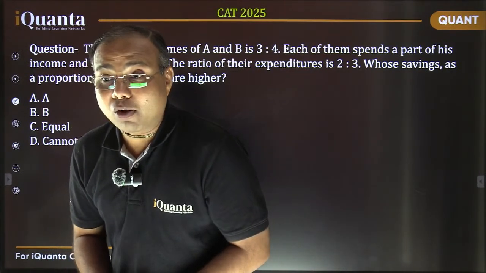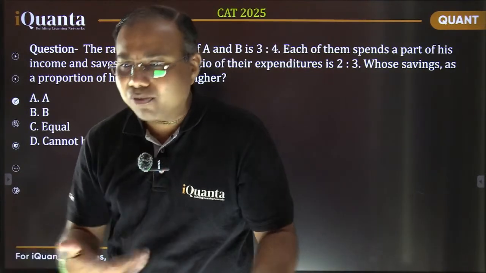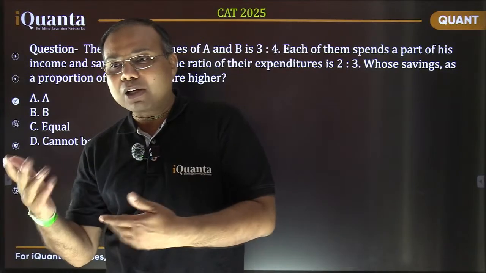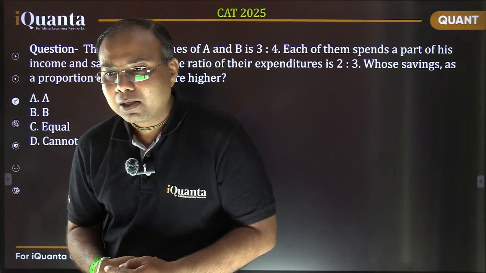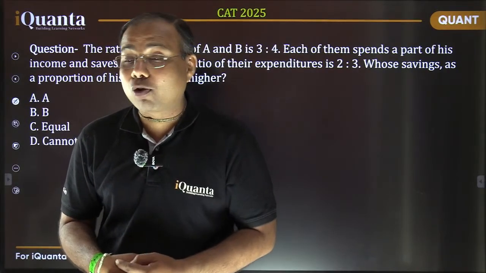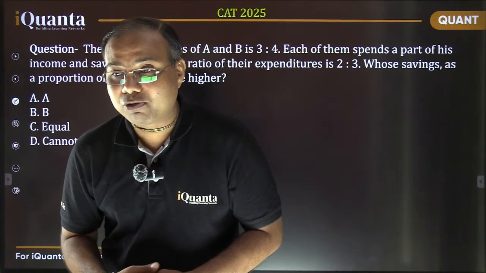Sparsh, the way we solved it was fast, using the reasoning part. Otherwise, you can make equations and verify. You will find that other values are feasible for certain values of x and y, whatever variables we take. But just by seeing the ratios only, we could have easily negated them. So that was the point you were discussing there.